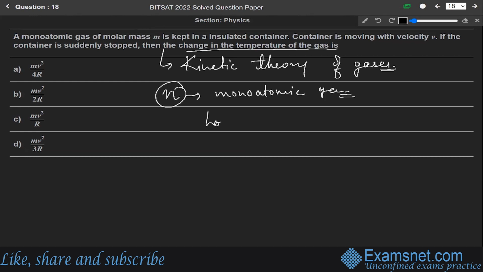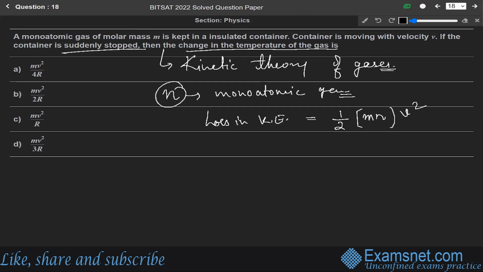Then the loss in kinetic energy will be, since it is suddenly stopped, half mv square. Here m means m into number of moles into v square.